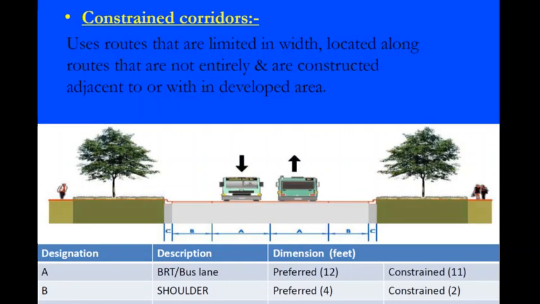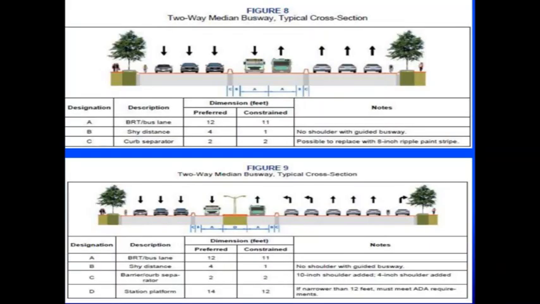Constrained corridors use routes that are limited in width, located along the routes or constructed adjacent to or within the developed area. In the diagram below, we can see that for the BRTS bus lane, the preferred dimension would be 12 feet, whereas the constrained dimension is 11 feet. Similarly, for the shoulder, the preferred dimension is 4 feet, whereas the constrained dimension is 2 feet.